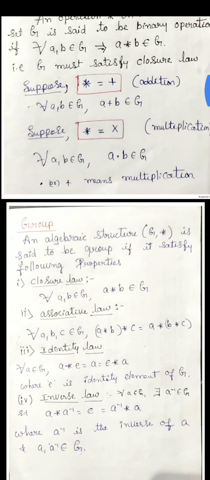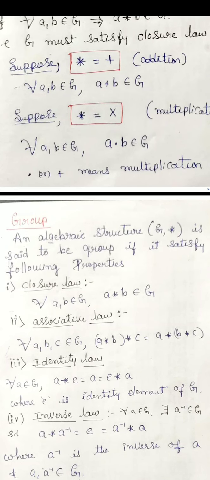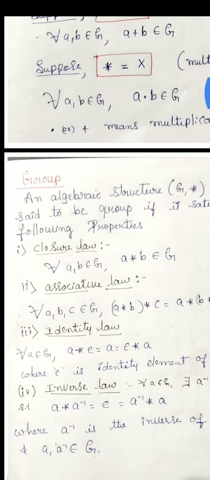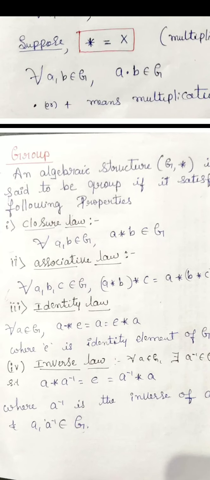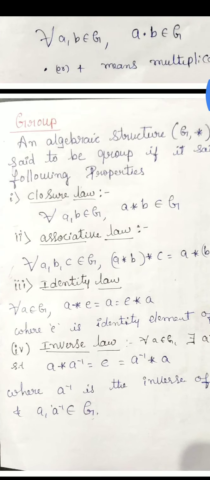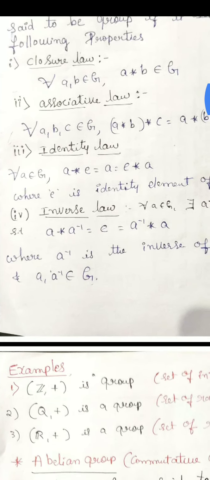Okay, so now the main definition is group. A group means an algebraic structure (G, star), an ordered pair, where G is a non-empty set and star is the binary operation. (G, star) is said to be a group if it satisfies the following 4 properties: closure law, associative law, identity law and inverse law.